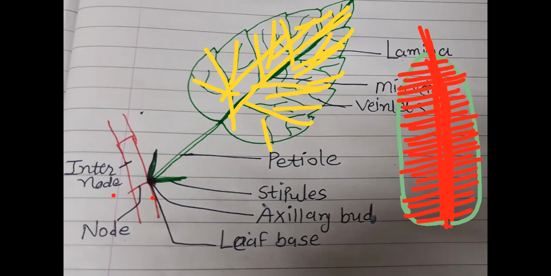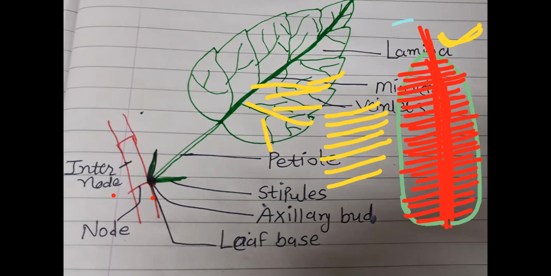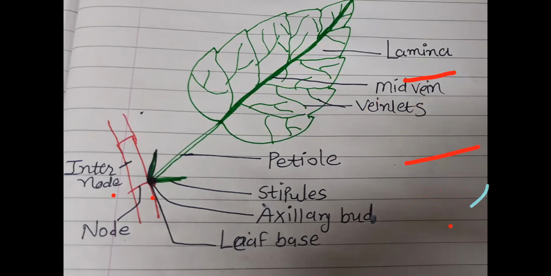Whereas over here, parallel venation, each veinlet parallel to each other. So two types of venations, reticulate and parallel. Reticulate venation is the characteristic feature of dicot plants. Reticulate venation is the characteristic feature of which one? Dicot plants. Remember this thing.